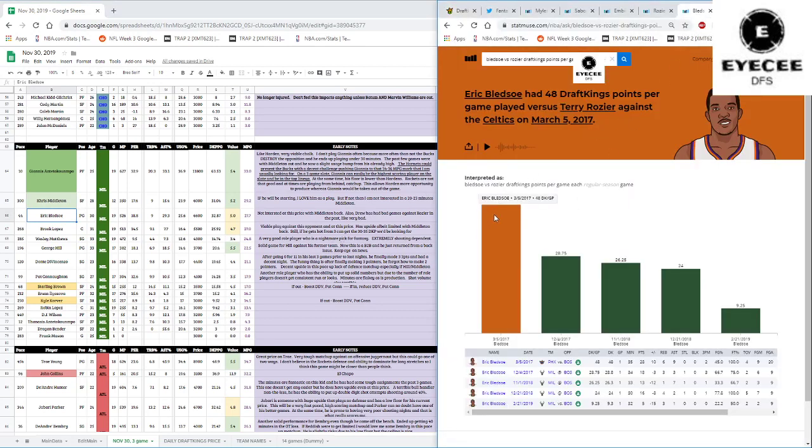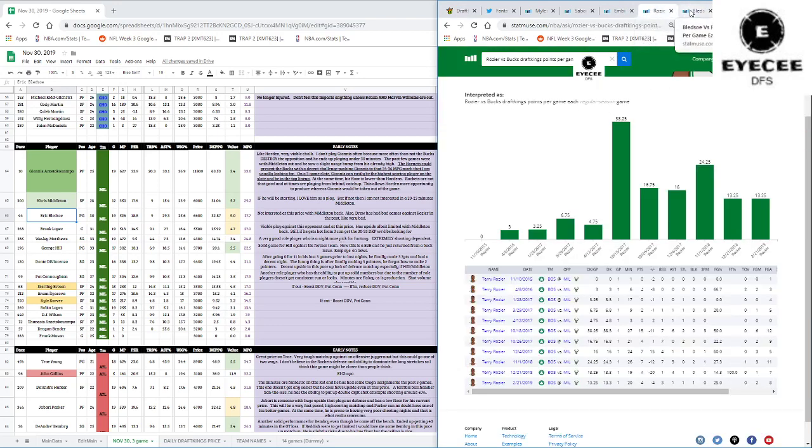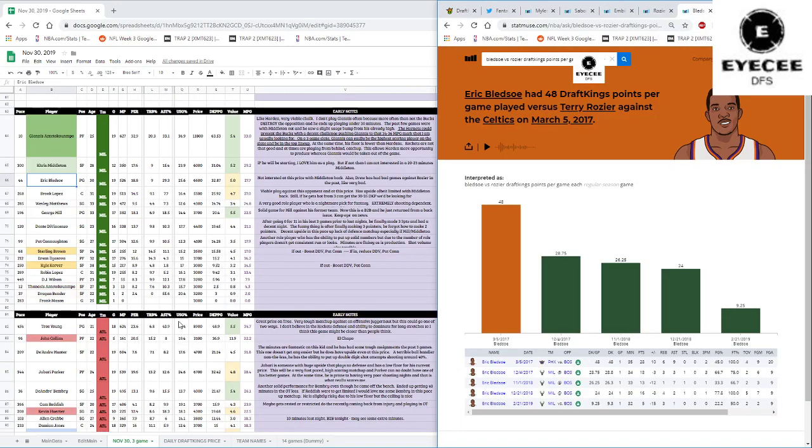Eric Bledsoe has done not that well against Rozier. He had one good game. Aside from that, it was in the regular season. In the playoffs, Rozier just shut him down. And Rozier's just been really good against Bledsoe. Bledsoe hasn't had success against Rozier. Likewise, Rozier hasn't been all that good against Bledsoe either. So I'm not really on Bledsoe or anybody else here for that matter.